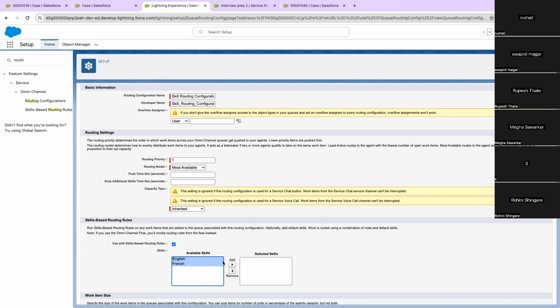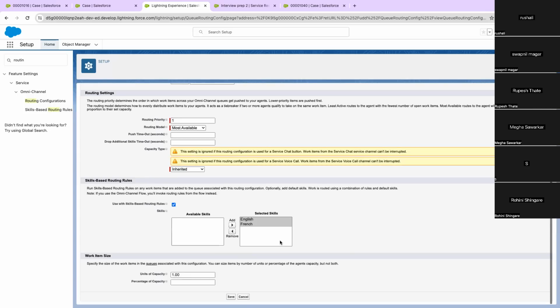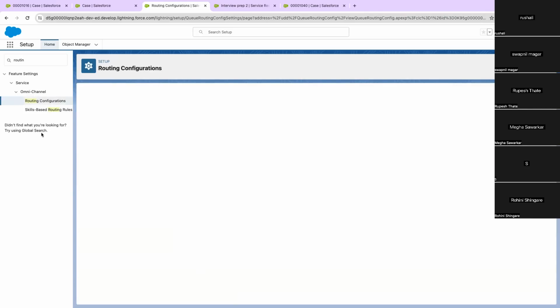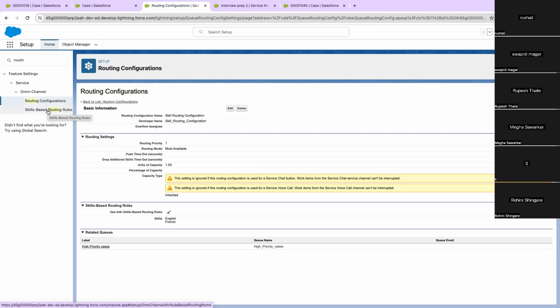Both these skills I want to select, and then save the record. See, these skill-based routing rules are very basic, layman's thing it will provide you, but it can be improved a lot by using Apex and flows. I will show you that later on. So I think all this setup is done.